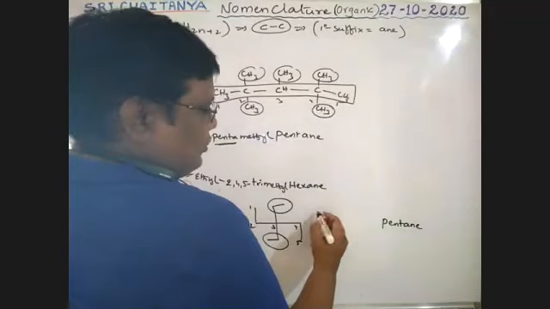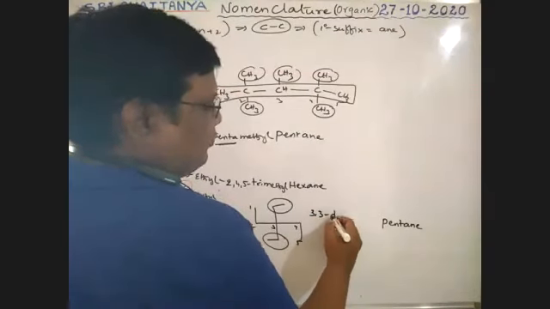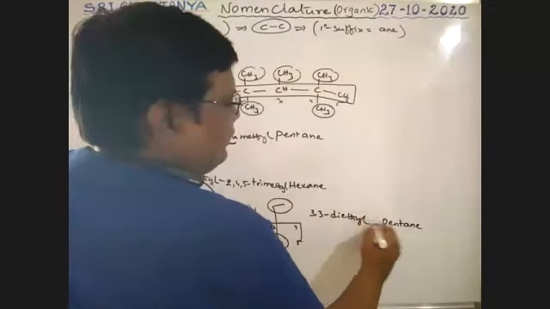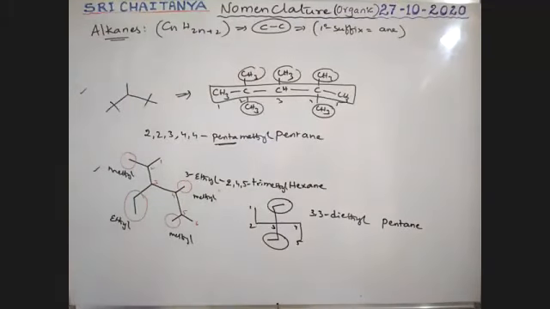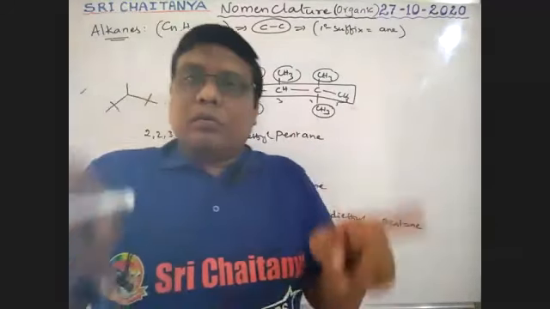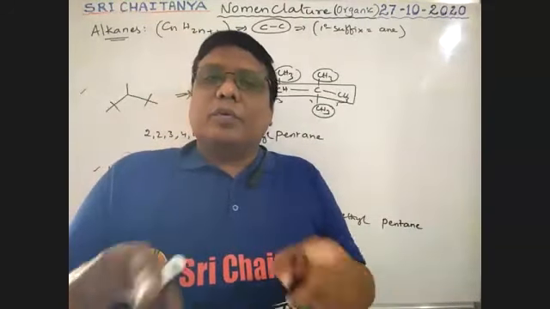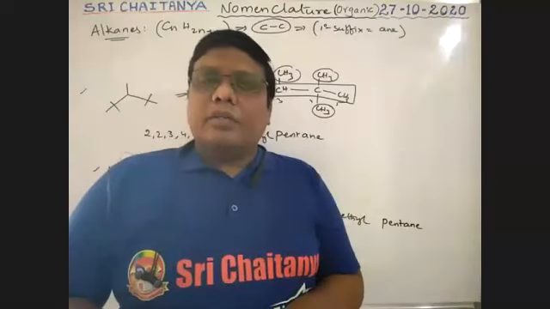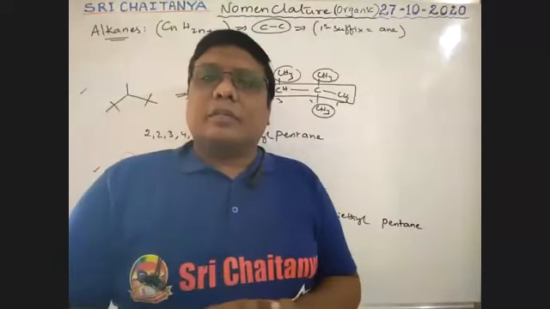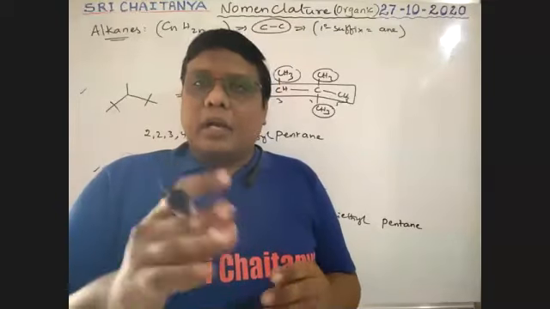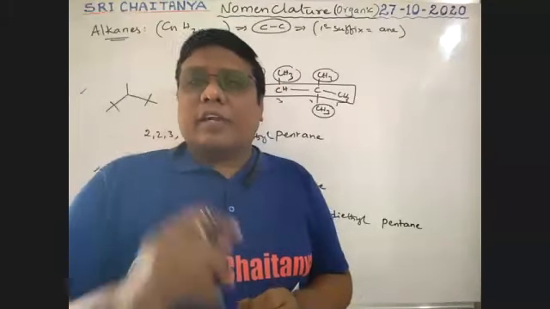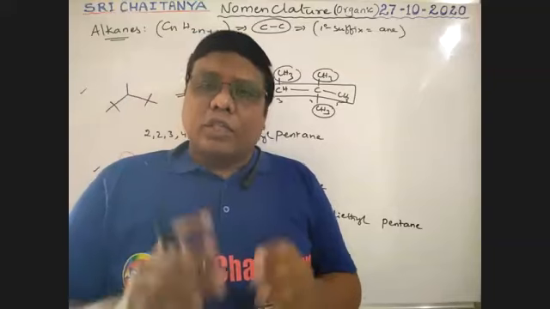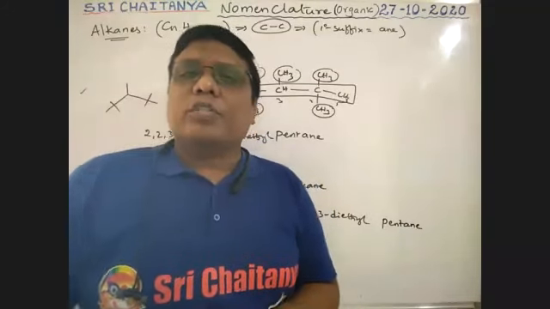Therefore 3, 3-diethyl pentane. No brackets, boys. Don't use brackets. Only between number and number, comma; between number and word, hyphen. Only those are used.